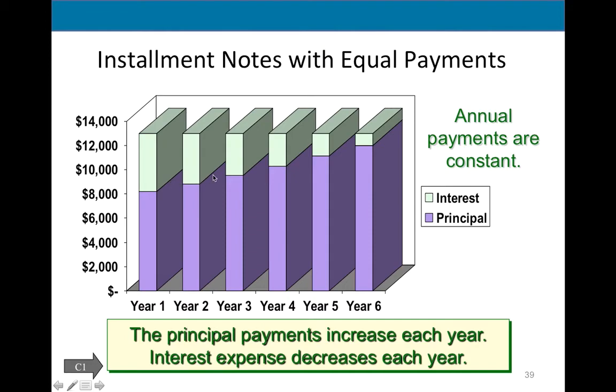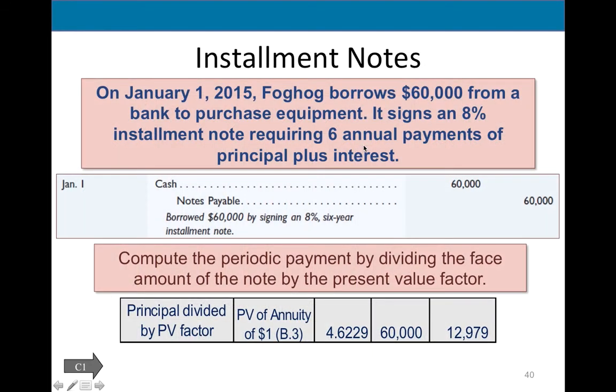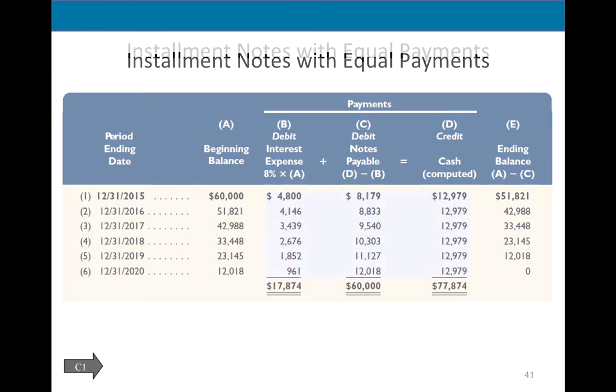The longer you pay, the higher your principal portion is going to be, and the portion of interest will become less and less. So the chapter teaches you this, and you're using formulas: the principal divided by the present value of annuity factor. Because if you think about those payments, they're like annuities. I'm making the same payment all the time. So they show you how to calculate that cash payment. How do you come up with that equal payment every period, every month, or every year? So you will go over that.